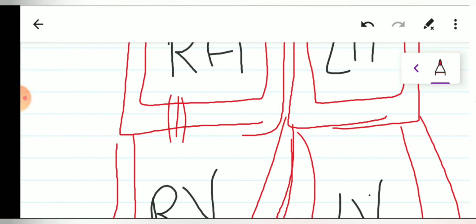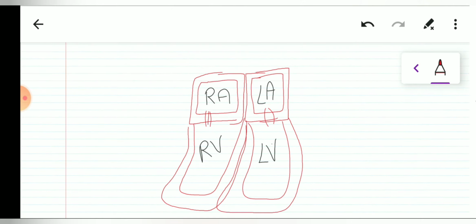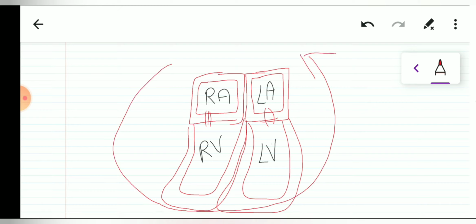Since it has three cusps, and the left atrium and the left ventricle are separated by a valve which is known as the bicuspid valve, because it has only two cusps. Okay, so now let us discuss the pathway through which the blood circulates through these chambers.